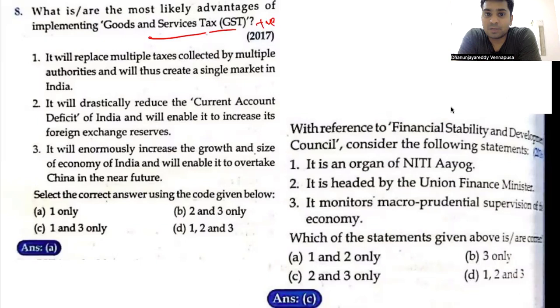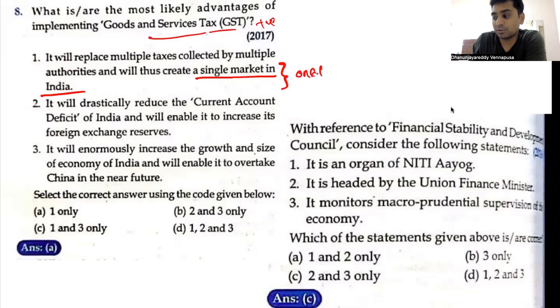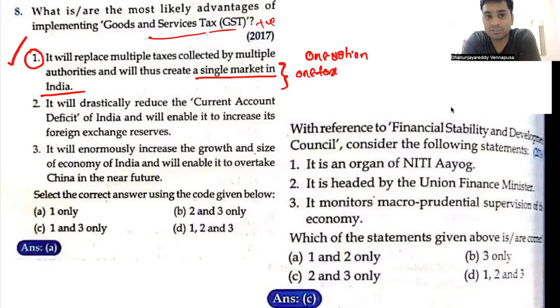It will replace multiple taxes collected by multiple authorities and will thus create a single market in India. That is the reason why GST is known as the one nation, one tax regime. Why do you call GST one nation, one tax? Because it is a uniform taxation structure across the country. As this is a one nation, one tax structure, a unified market is created in India. Hence, absolutely, this is the goal of GST.